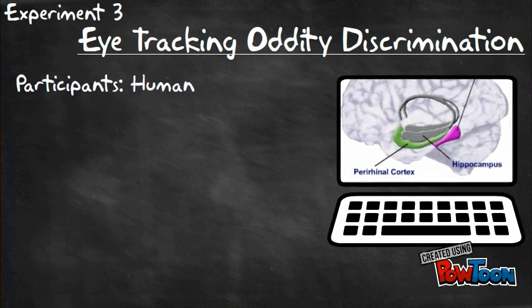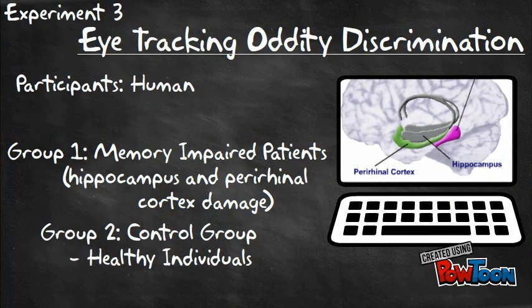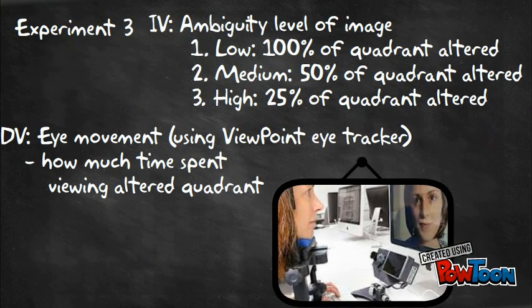In Experiment 3, eye-tracking oddity discrimination was evaluated in humans with damage to the medial temporal lobe and in a control group of healthy individuals. The independent variable was the levels of ambiguity of the image. Low ambiguity had 100% of the image's quadrant altered. Medium had 50% and high had 25% alteration. The DV measured eye movement of how much time was spent viewing the altered quadrant using Viewpoint Eye Tracker.